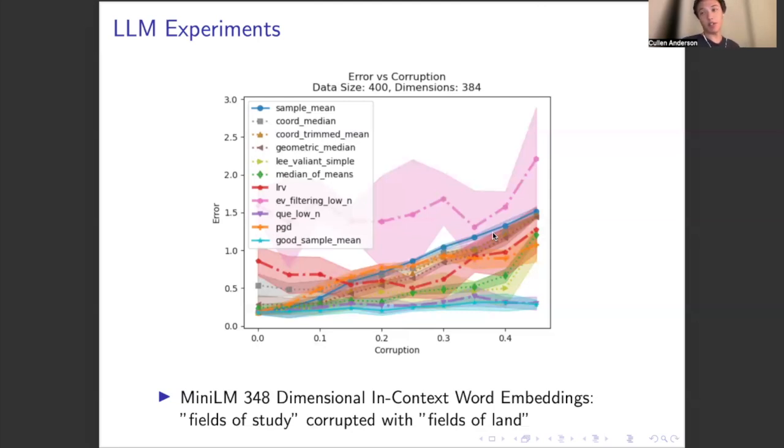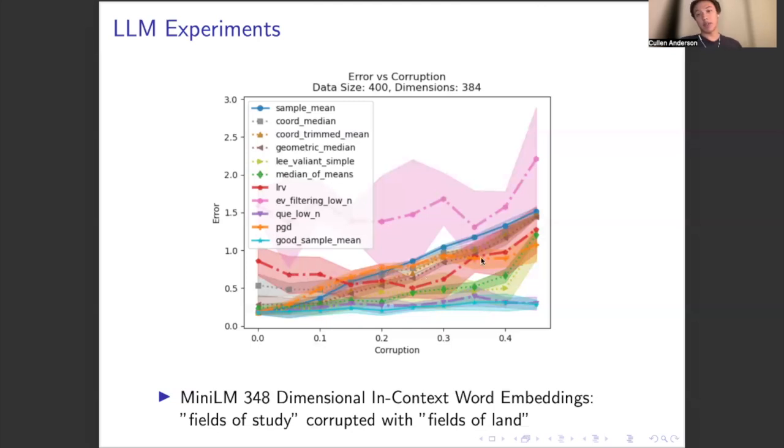And we notice quite different trends here compared to the synthetic case. In particular, these algorithms that perform very well in the synthetic case don't always perform the best here. So eigenvalue filtering completely fails. LRV fails with low corruption, but actually does better with higher corruption, but still doesn't significantly outperform the sample mean. Similarly with projected gradient descent.